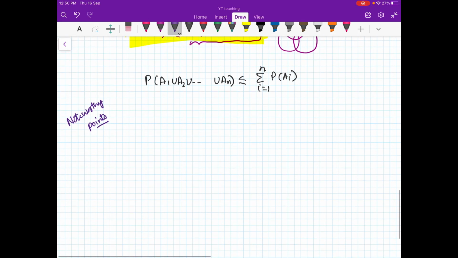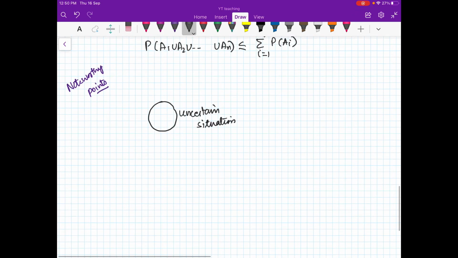So some noteworthy points. Let me again tell you that you have an uncertain situation. The picture should be clear in your mind about what we are doing. So you have an uncertain situation, right? It can be anything. An example is playing a game, or tossing a coin.